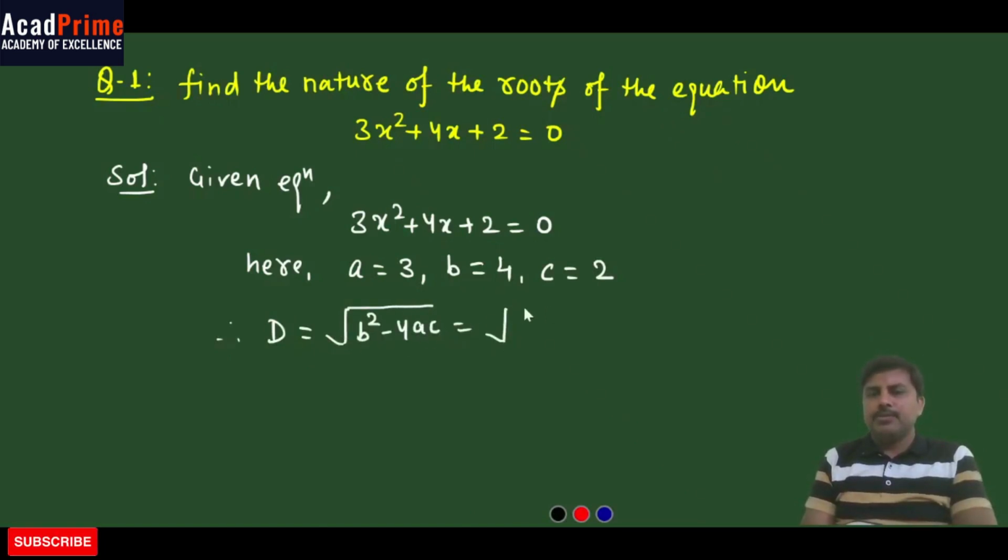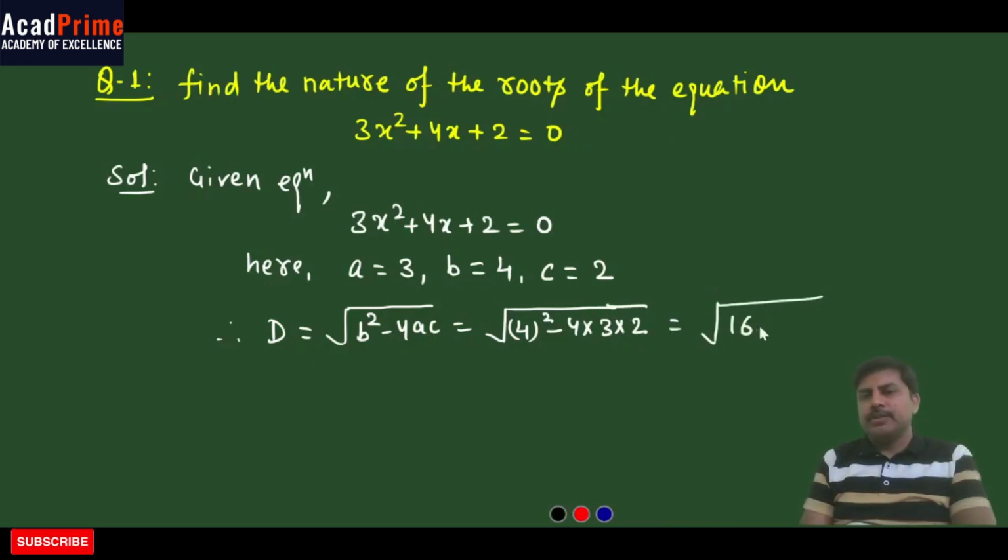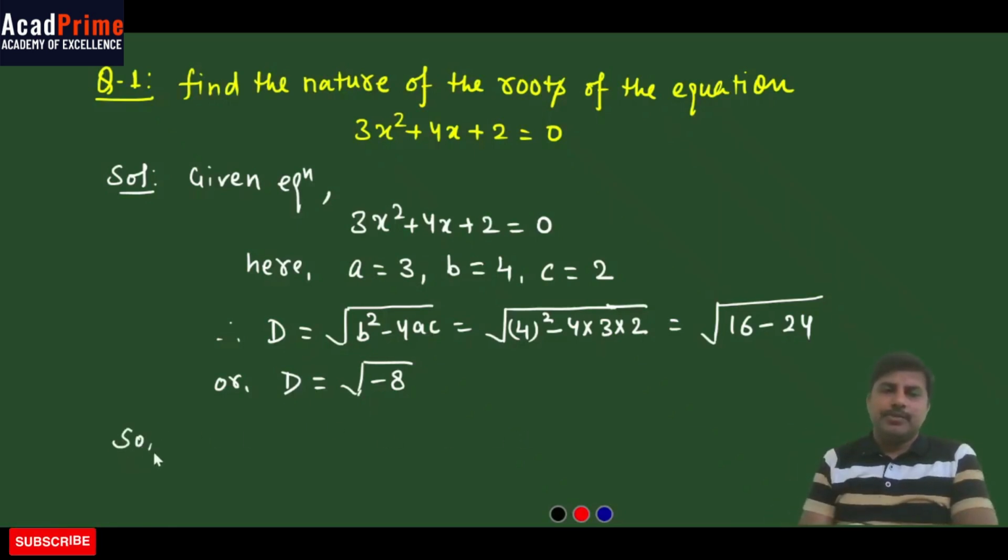This equals 4 squared minus 4 into 3 into 2, so it will be 16 minus 4 3s are 12, 12 2s are 24, and the value of the discriminant comes out as negative 8. Okay, negative 8. So this comes under the category of imaginary roots. So the roots will be imaginary.